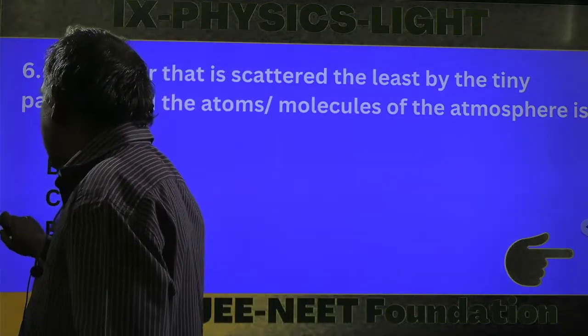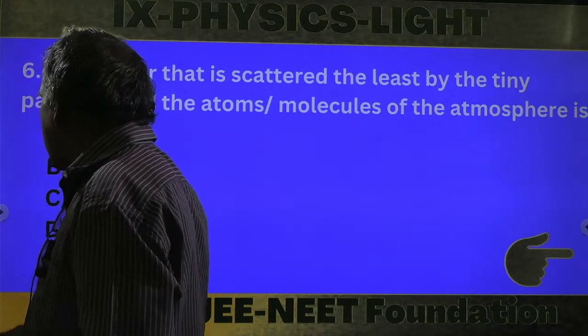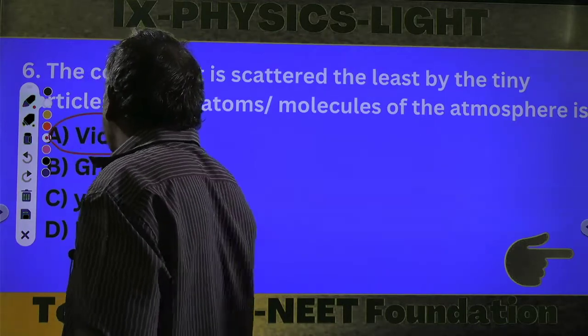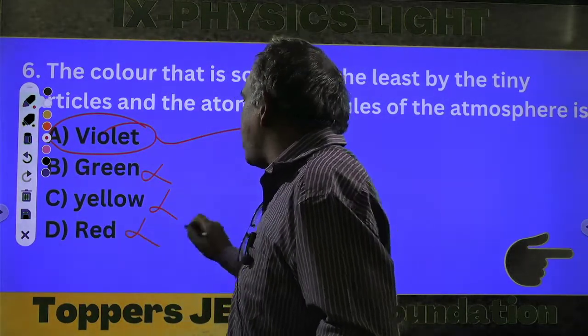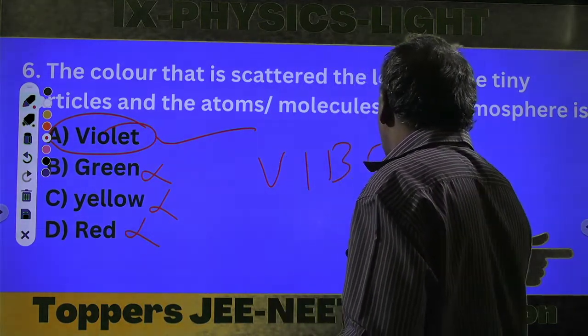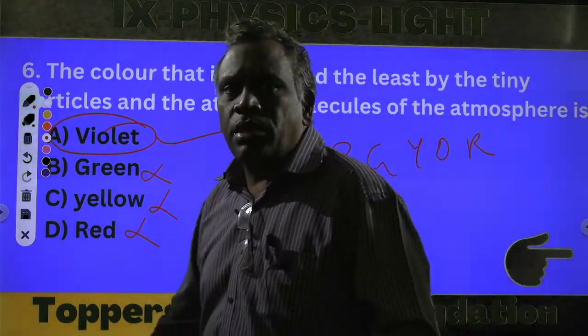Violet is the correct answer. Violet has the lowest wavelength, and that is scattered least. This is the visible spectrum.